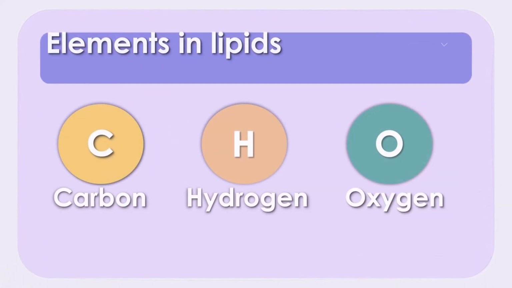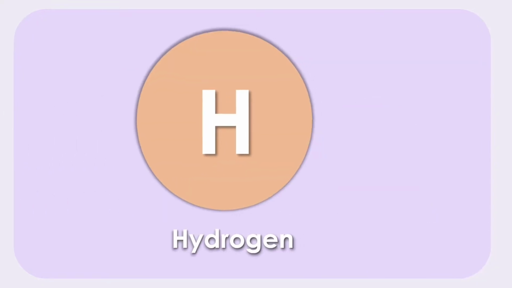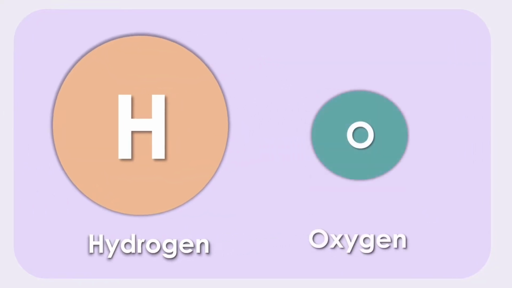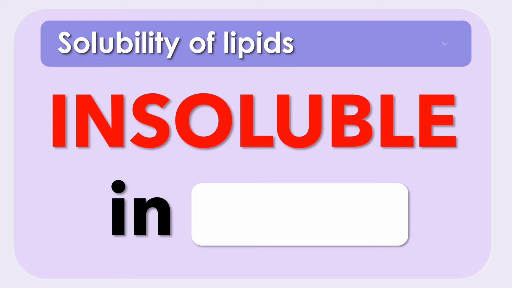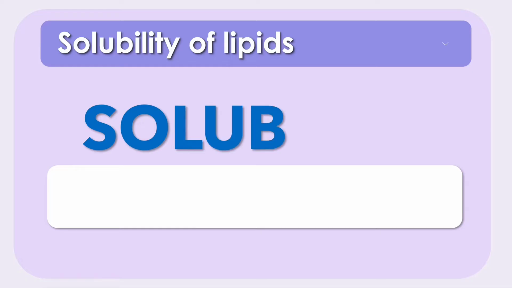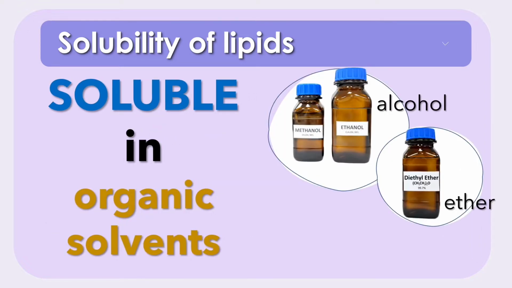Lipids are made of elements carbon, hydrogen, and oxygen, but their proportion is different. There is always a high proportion of hydrogen atoms with a small proportion of oxygen atoms. Another characteristic that makes all lipids similar is they are insoluble in water. This is why oil separates out from water when you mix, but lipids are soluble in other organic solvents such as alcohol, ether, and chloroform.